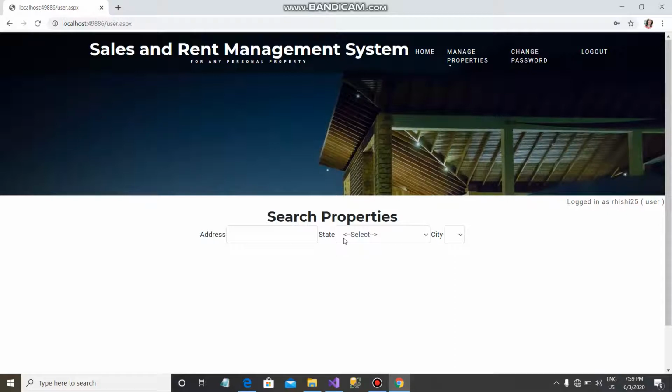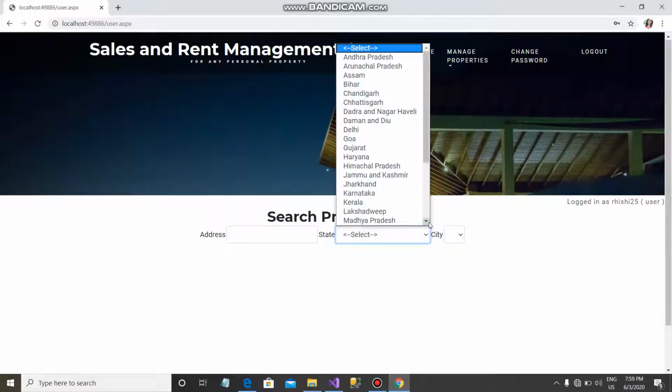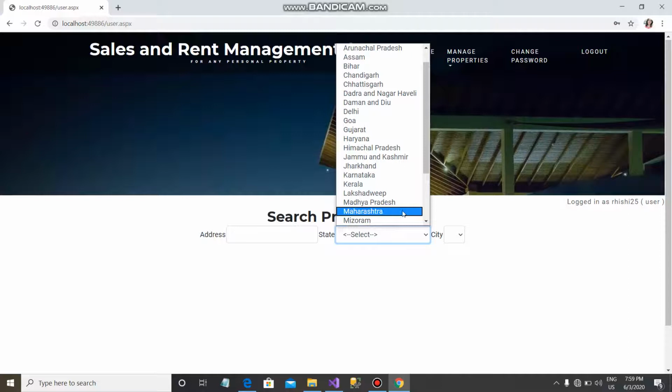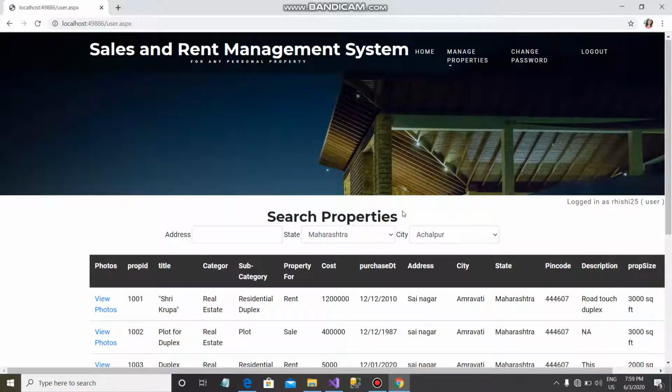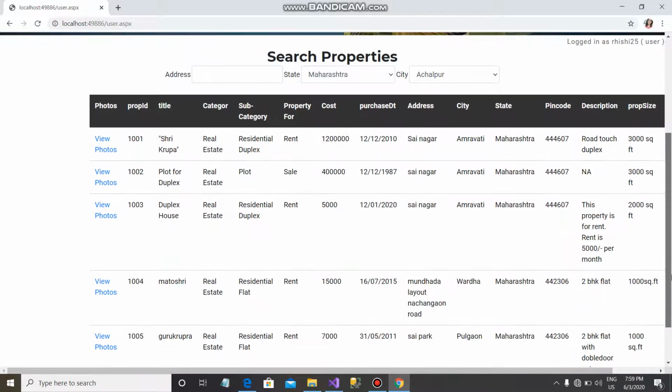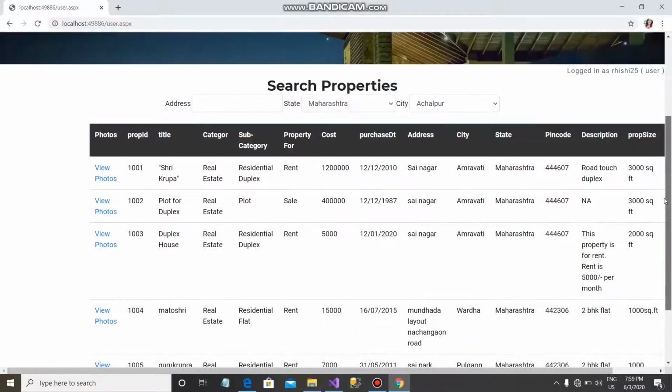This is the home page of a user, in which we are able to search properties address wise, state wise, or city wise. As I want to search properties state wise, these are some properties here. Here are mostly real estate properties.